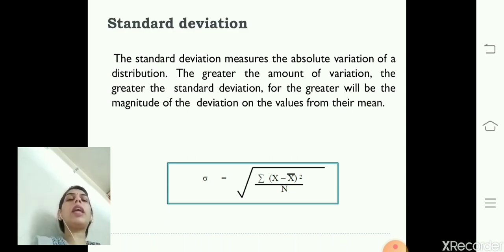Standard deviation can be calculated for the individual series, for the discrete series and continuous series as well. The process will be the same. First we need to calculate the mean value.